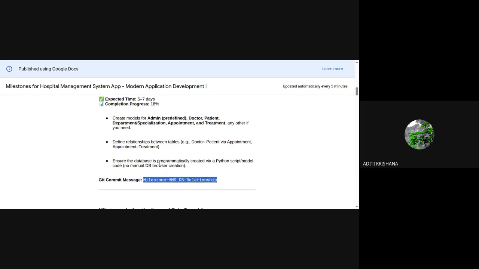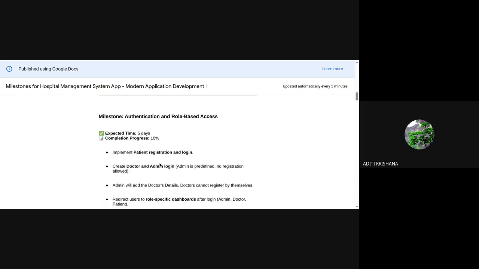Okay. Next milestone is for authentication and role based access. So you all have understood till now that your application is having three types of user: admin, doctor, and patient. So it is a multi user application. So, first of all, what are the points in this milestone?